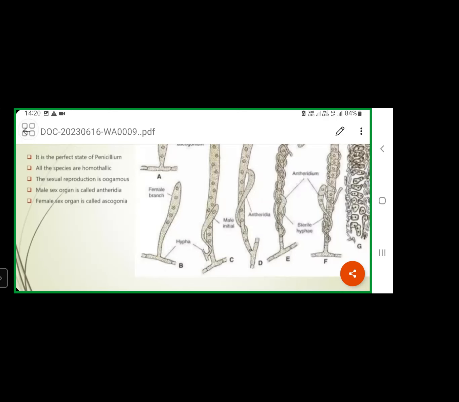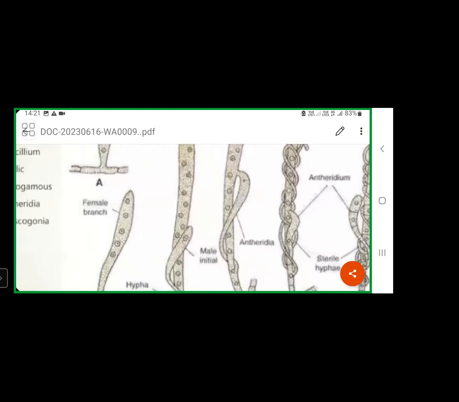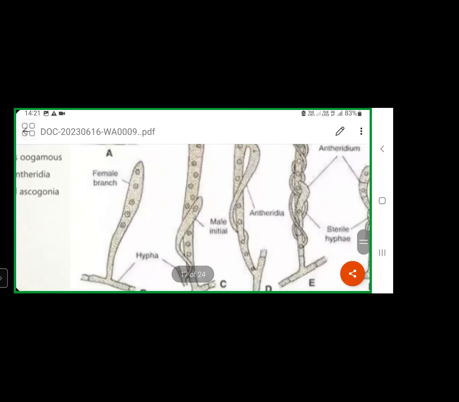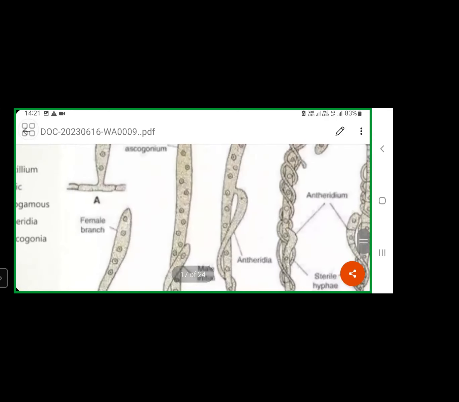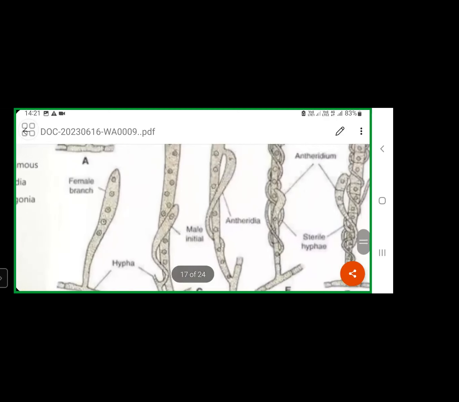Initially this antheridium is short in size and columnar in shape. Such an antheridium will develop at the base of the ascogonium. Further, it increases in its length and coils around the ascogonium. If you observe image C and D, you will understand how this antheridium, the male initial, is coiling around this female reproductive structure. You can see clearly in image C and image D.